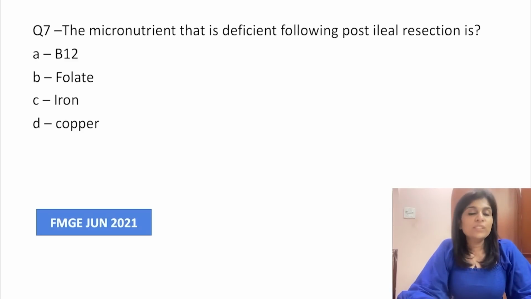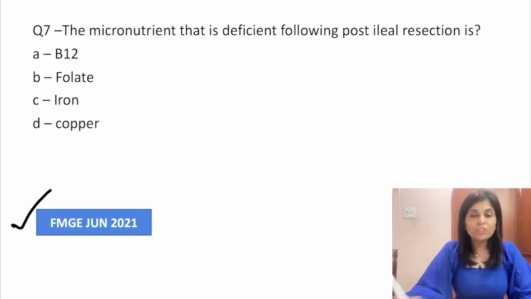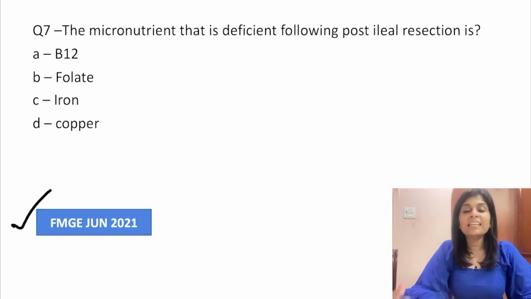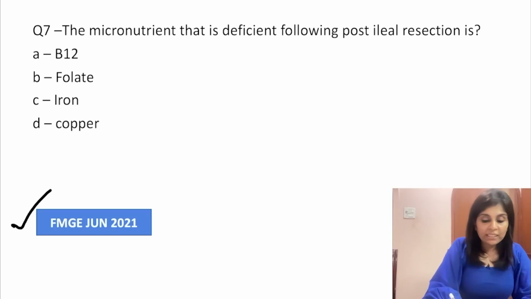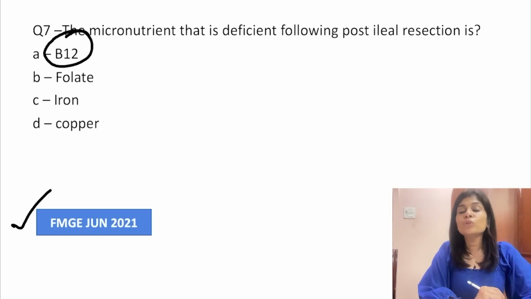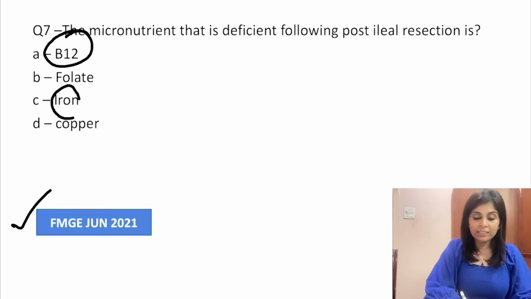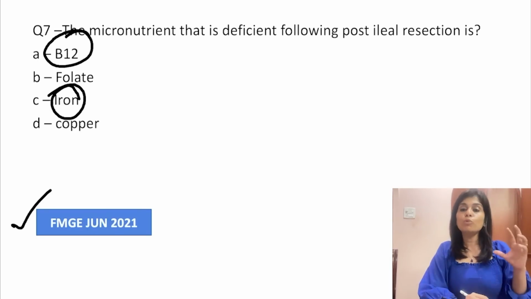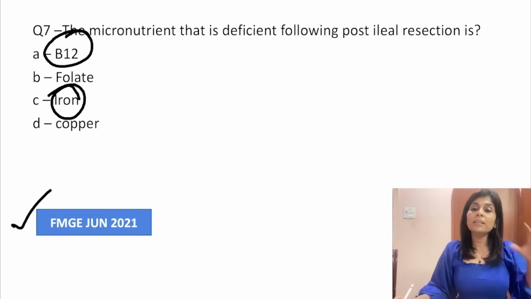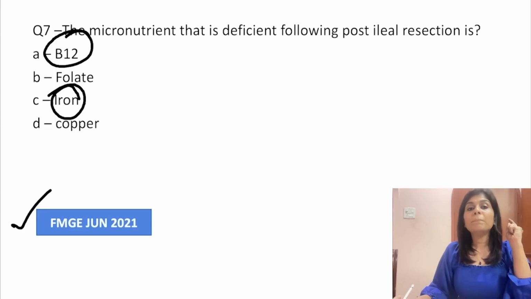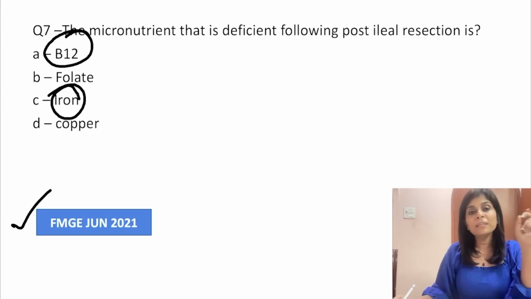A very good question. The micronutrient that is deficient following ileal resection is, and this is an FMGE June 2021 question. They are indirectly asking you which of the following gets absorbed in the terminal ileum. Which gets absorbed in the terminal ileum when most of the nutrients get absorbed in the upper small intestine? For example, iron gets absorbed in duodenum. So most of the nutrients get absorbed in the upper small intestine. Only B12 gets absorbed in the terminal ileum.